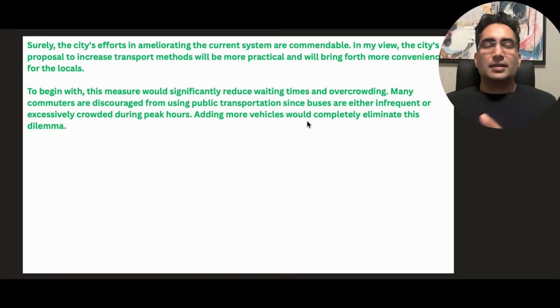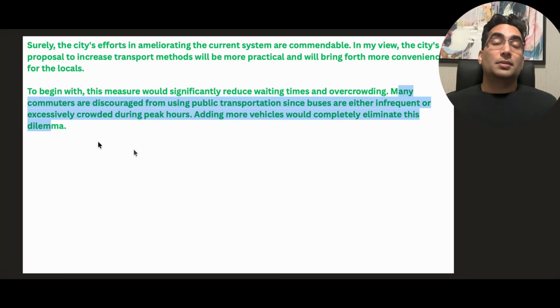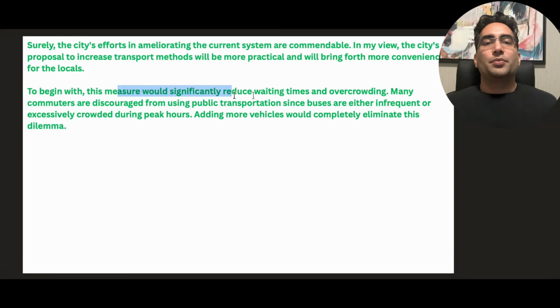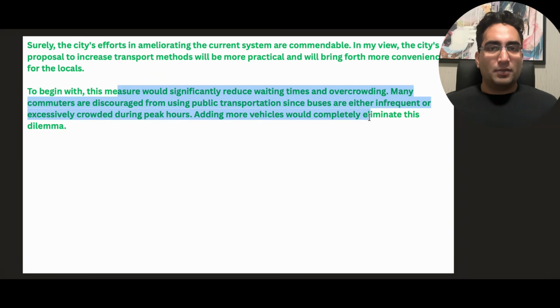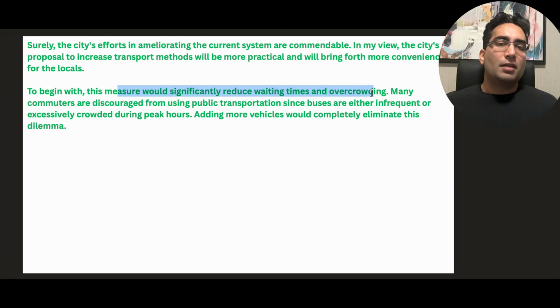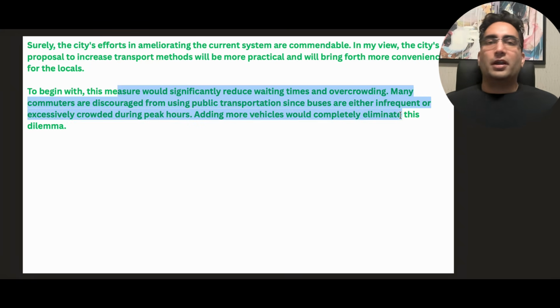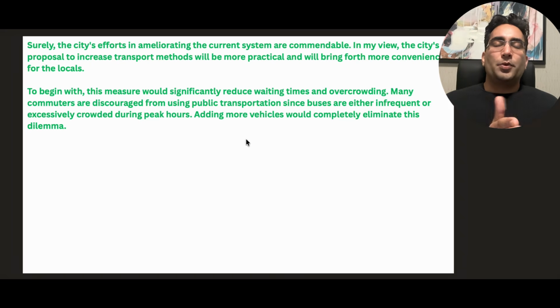One mistake that I see time and time again, it's literally in 8 out of 10 writings, is some people doing this, but then going on to the next sentences and saying something completely different. Please don't do that. If you say that, okay, this would improve the economy, mention the economy here. But a lot of times what I see is you say it will improve the economy and then you're talking about health or environmental benefits. Don't do that, okay? Stay consistent to your point and explain that by expanding it further.